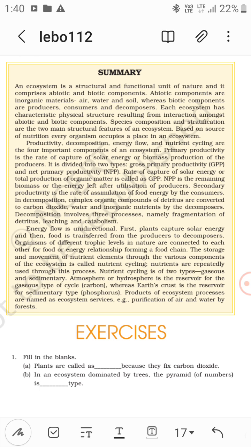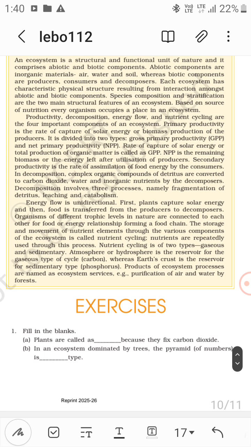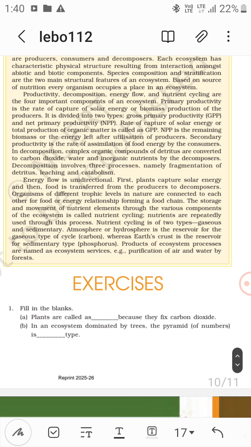Now secondary productivity is the rate of assimilation of food energy by the consumers. This is the secondary productivity. Now in decomposition, complex organic compounds of detritus are converted to carbon dioxide, water, and inorganic nutrients by the decomposers. Decomposition involves three processes, namely fragmentation of detritus, leaching, and catabolism, right?